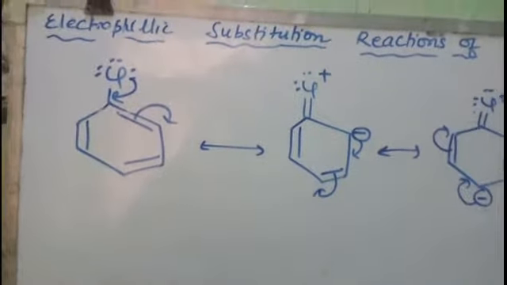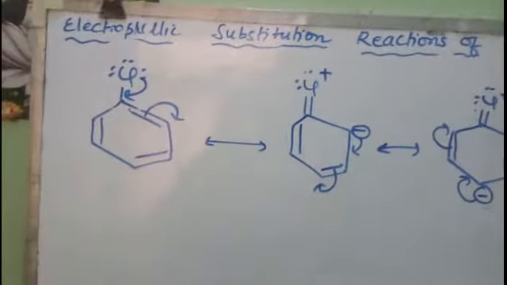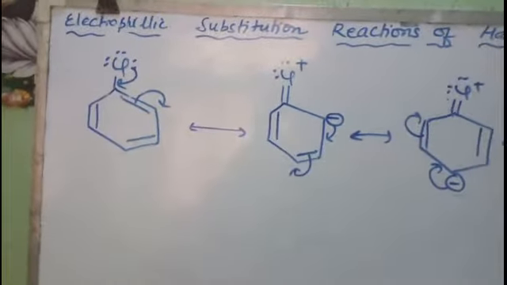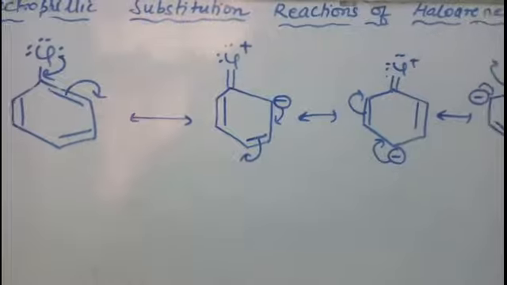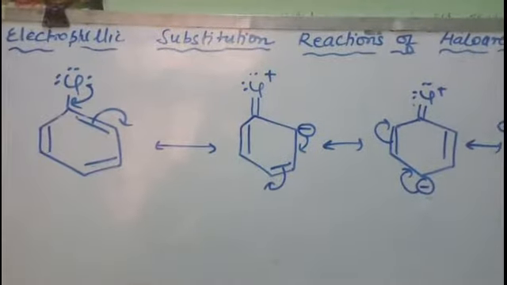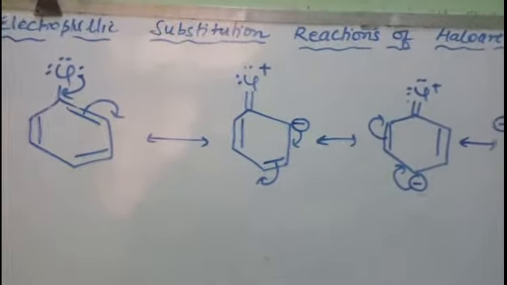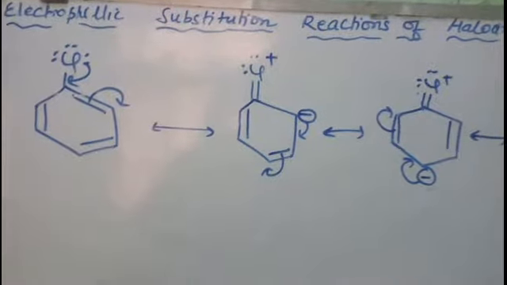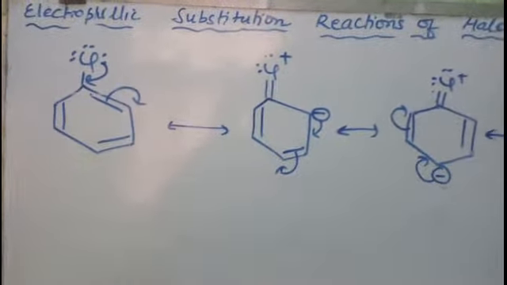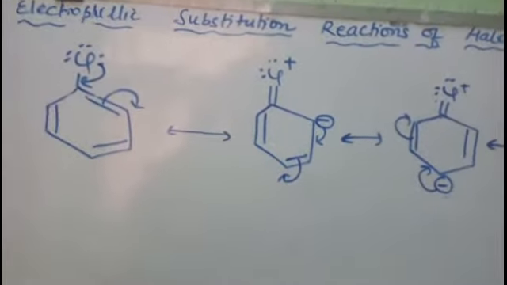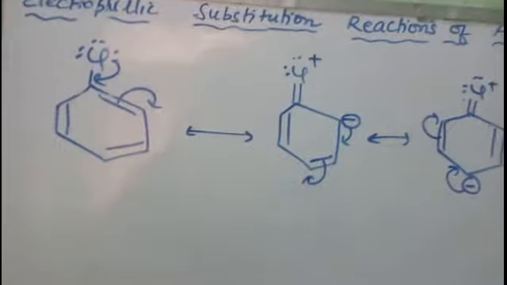Due to this minus I effect, the reactivity of haloarenes is a little bit slower than other atoms or groups, right? Therefore the electrophilic substitution reactions in haloarenes will be carried out under some severe or drastic conditions, right? So we will study those electrophilic substitution reactions one by one. So the first reaction which we will study is halogenation.